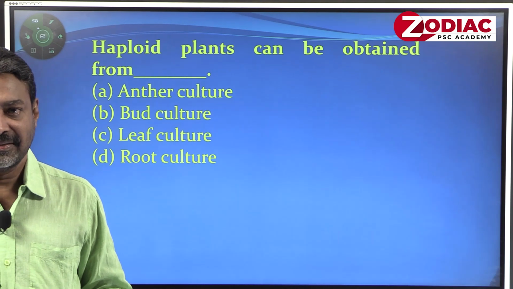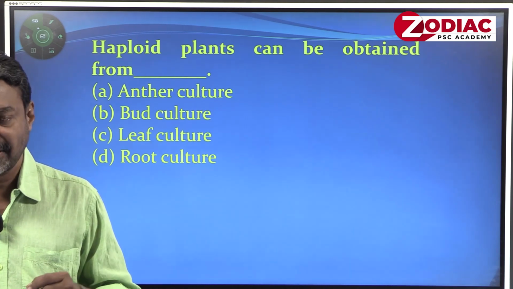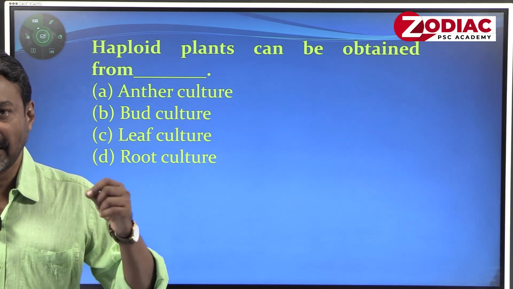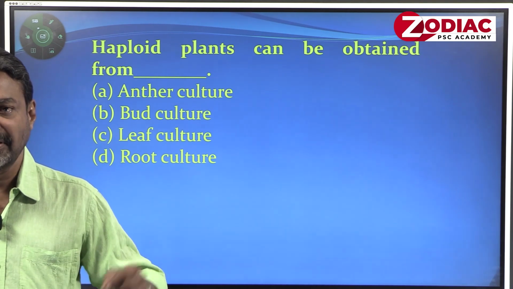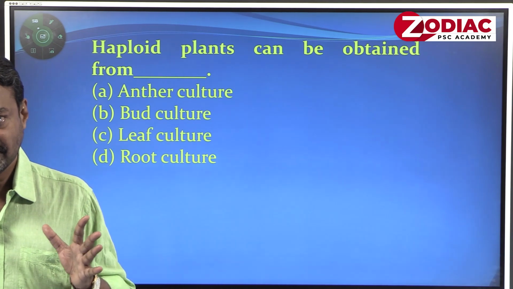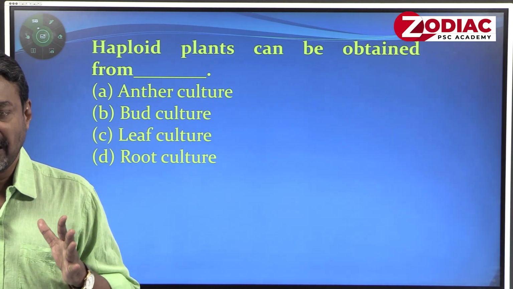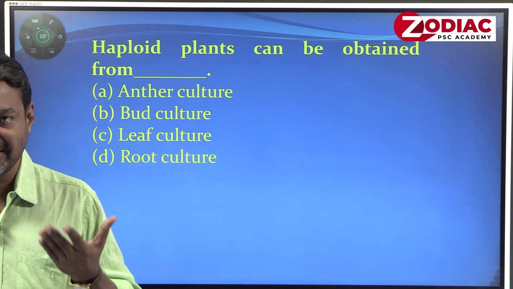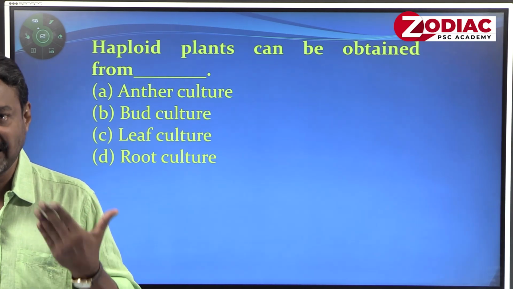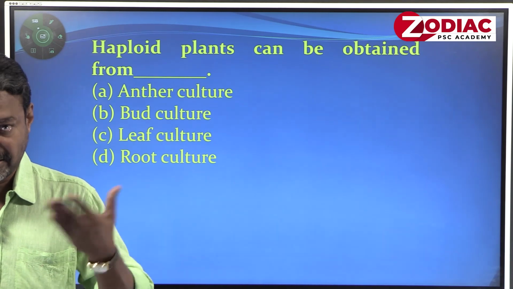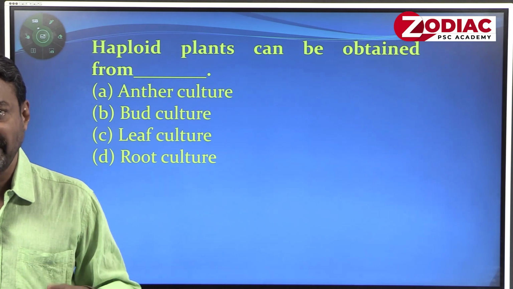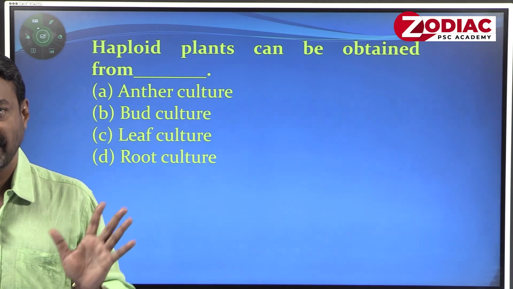Then normally you know that based upon the chromosome number, we call the cells either by the term haploid or by the term diploid. Okay. So, haploid is commonly occurring in the gametangial cells, for example, male gamete, female gamete, etc. The plant body or animal body is usually diploid.